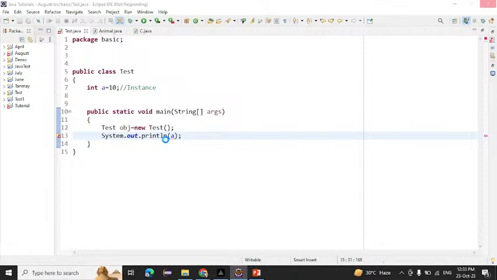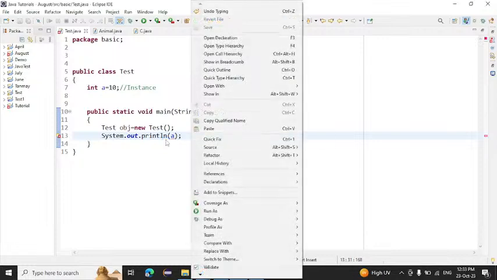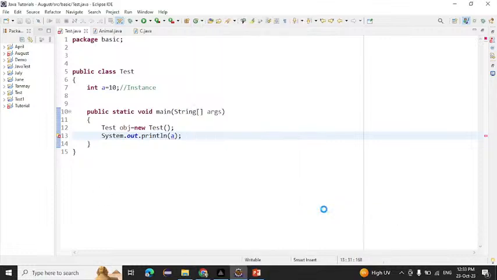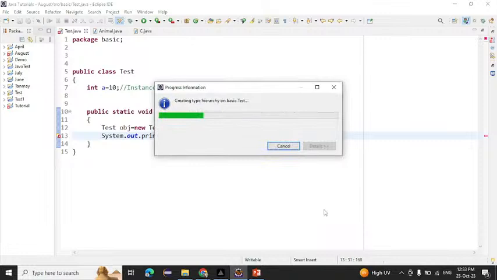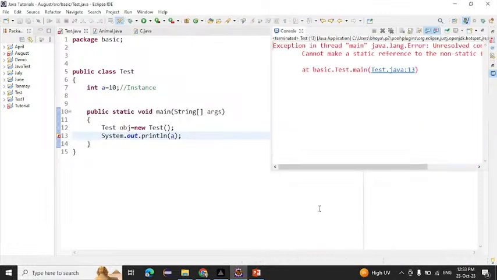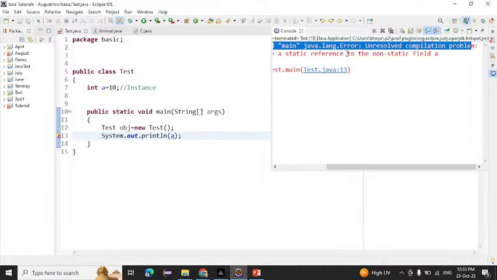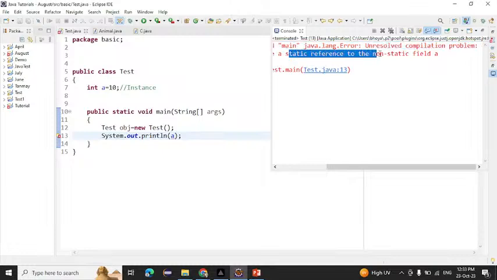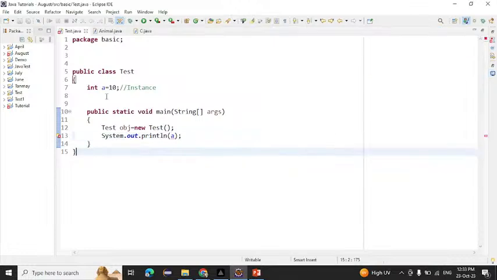But you know that already, right? Static methods allow only the static variable, right? A static method allows only the static variable. If I run this one now, see what error we will get. Exception in thread main, unresolved compilation problem: cannot make a static reference to a non-static field. That means we cannot call a non-static variable in a static method.